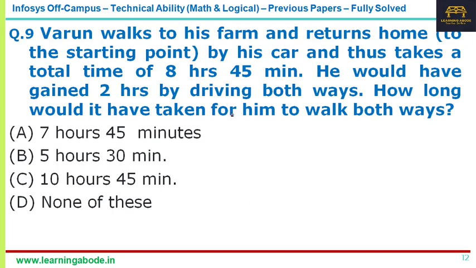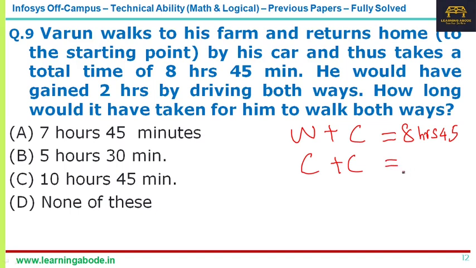This question says, Varun walks to his farm and returns home by his car, and thus takes a travel time of, so one way he's walking, and one way he's taking the car. That makes it 8 hours and 45 minutes. If both ways he took the car, he would have gained 2 hours, meaning he would have taken 6 hours and 45 minutes.